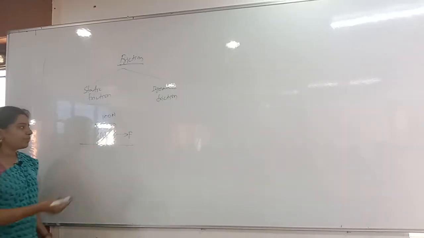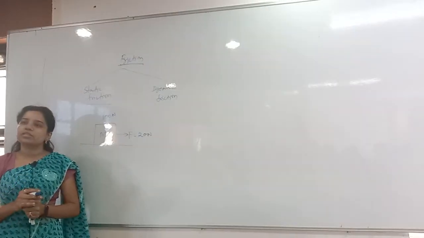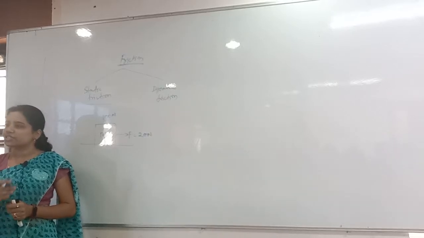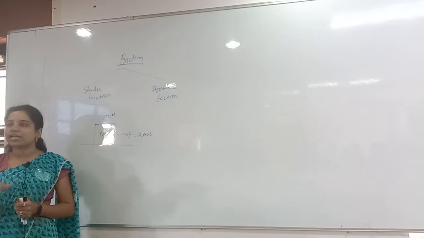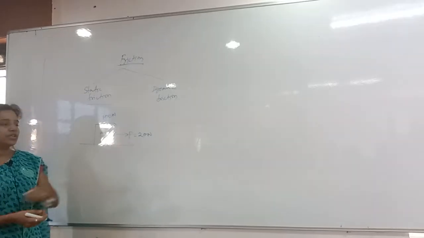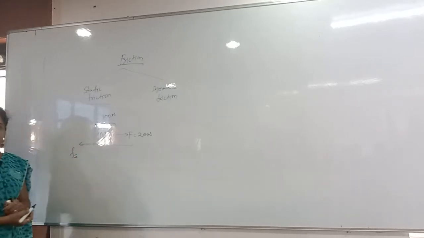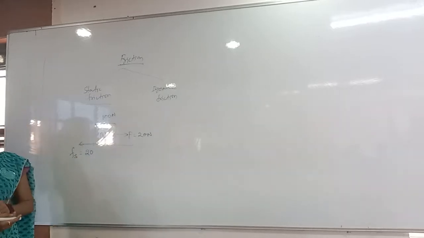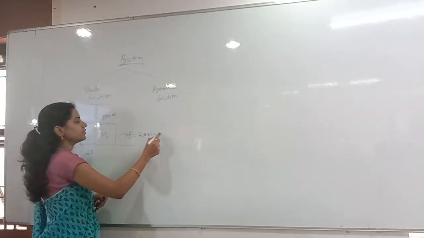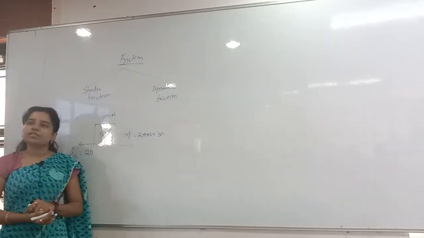So here, I first apply 20 newtons of force. Then can I move the body? No. At that time, is friction there or not? Friction is there, because the body is in contact with the ground; otherwise it would be slippery and slide. So I applied 20 newtons of force, and friction is there. We call it static friction. That static friction is how much now? Nothing but 20 newtons. Whenever I apply 30 newtons more, then can I move the body? I cannot move the body.